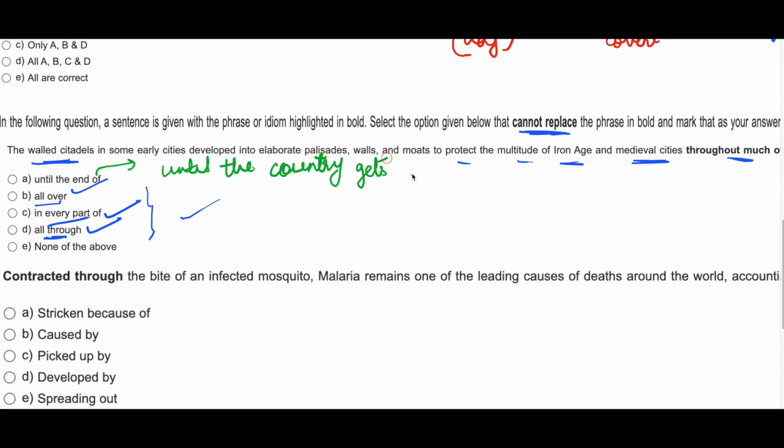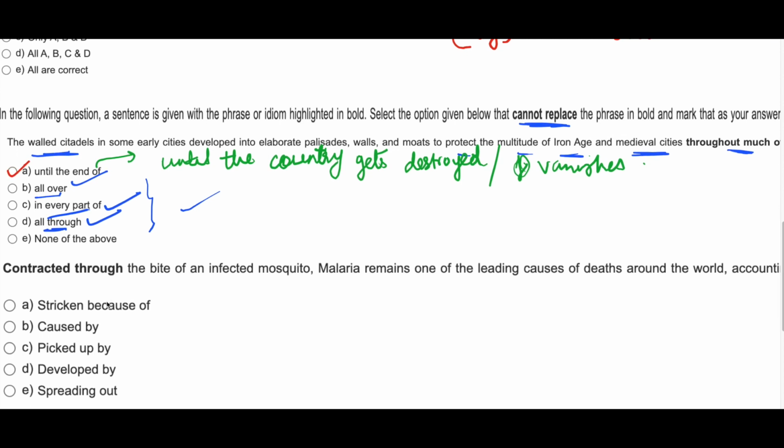Until the country gets destroyed, or until the country vanishes, something of this sort. So this is incorrect. A is incorrect, that is you cannot replace with the phrase A. Okay, so that's why your answer is option A.